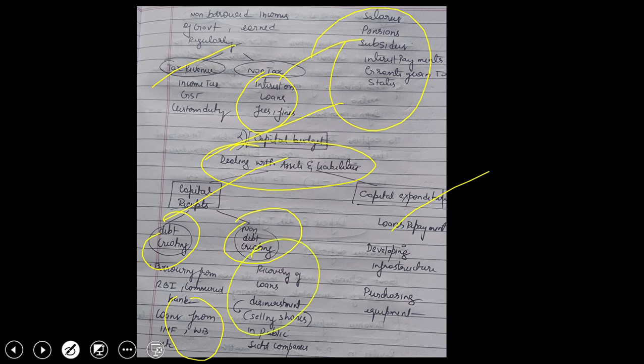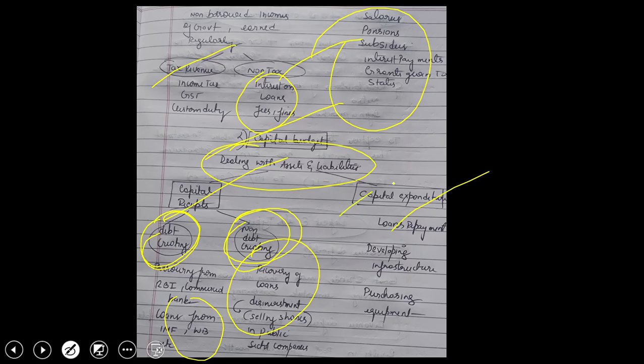Basically, it is a disinvestment, where the government institution hands over to the private institution, and the private institution has to pay money, right? So non-debt creating means the government is earning here. Under debt creating, the government is borrowing money.